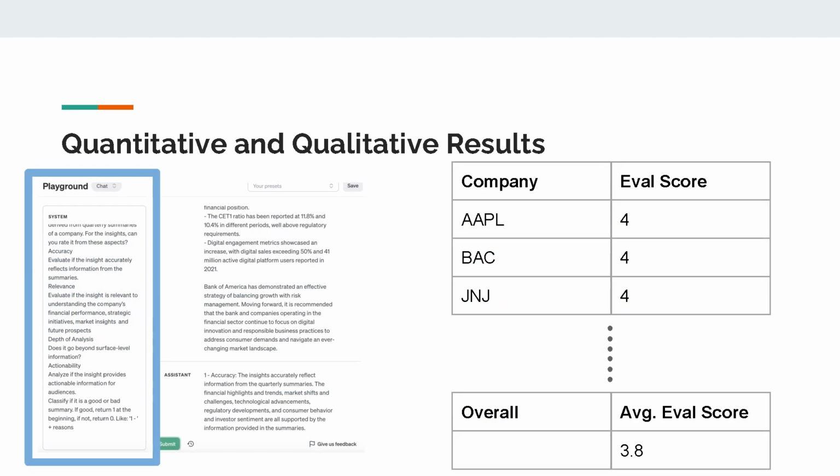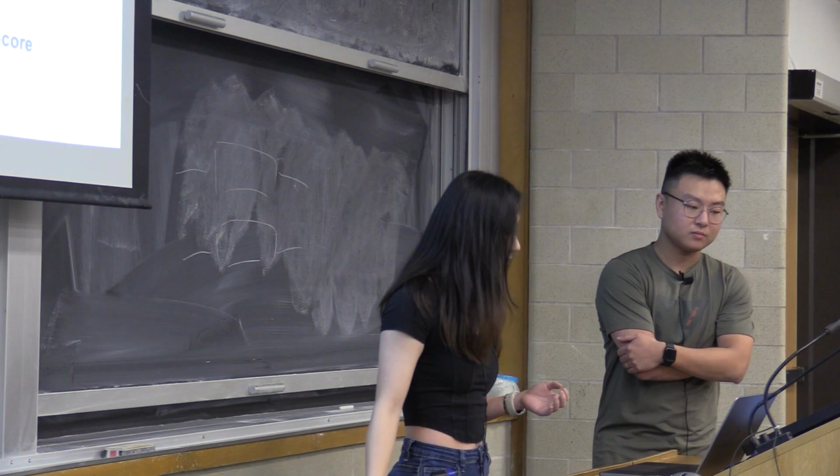We initially asked the financial analysts to rate the insights according to the rubric, but we found that there was too much work for humans to do, so we fed the rubric into GPT and asked GPT to evaluate. We have one score for each company, and the overall score, which is the average evaluation score, is 3.8 for our model.